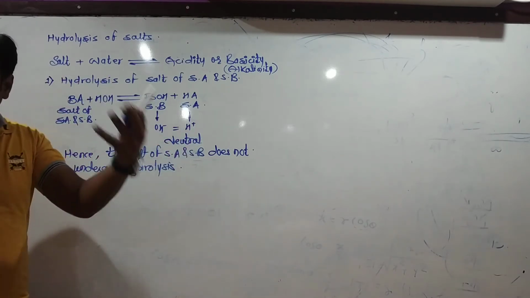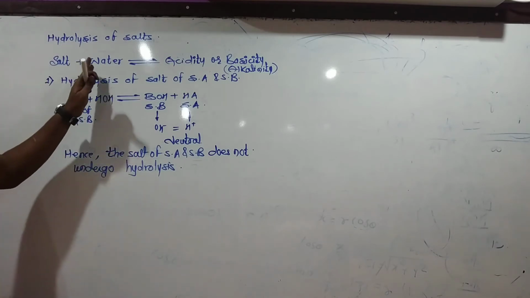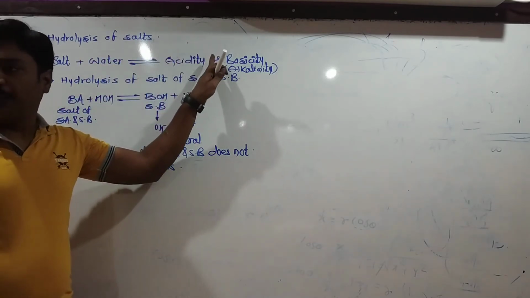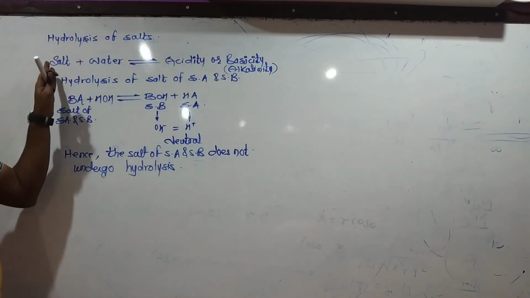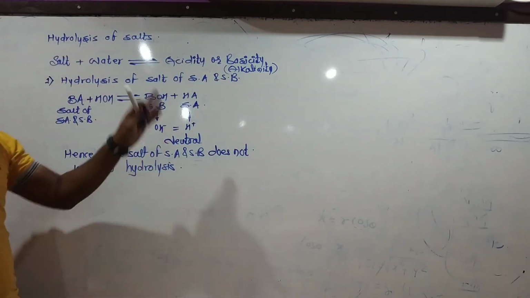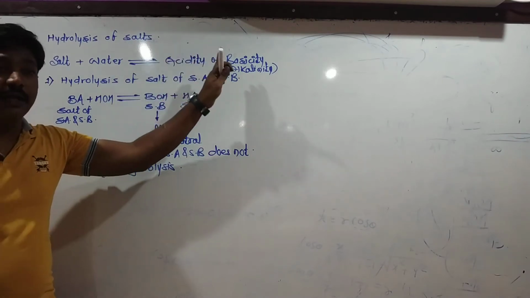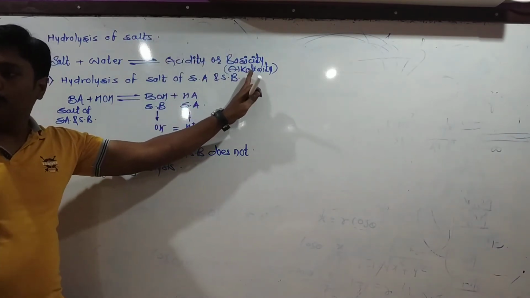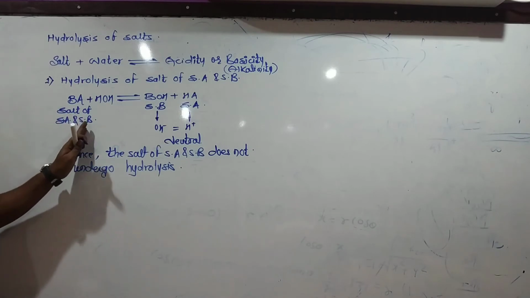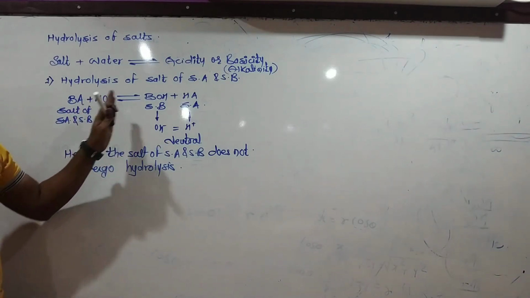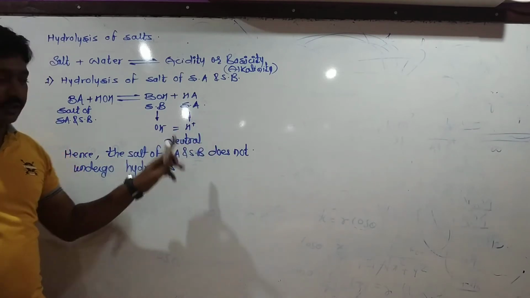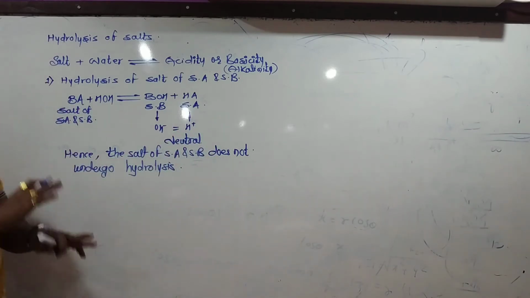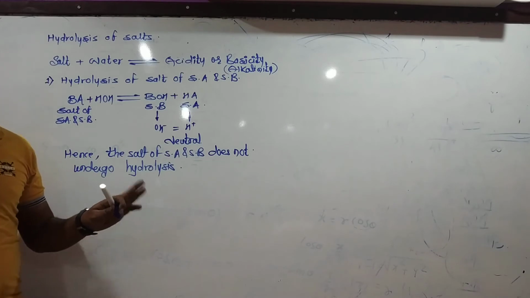But according to our definition of hydrolysis, the solution may be acidic or basic. Hydrolysis of salt is defined as the reaction between salt and water to produce acidity or alkalinity, that is basicity, into the solution. Here the salt of strong acid and strong base on reaction with water does not produce any acidity or basicity. The solution remains neutral. Hence, the salt of strong acid and strong base does not undergo hydrolysis.